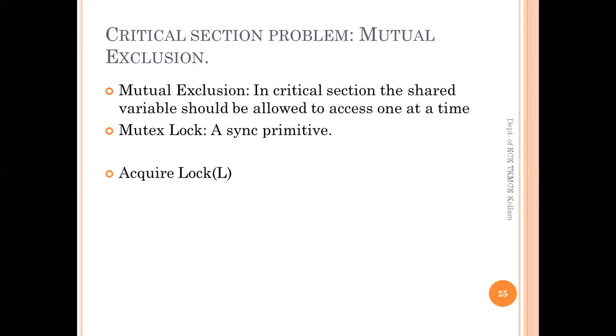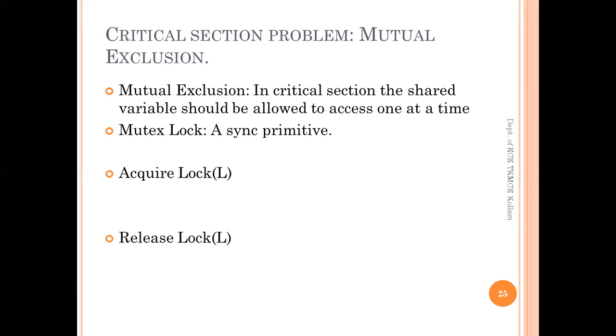A mutex lock is a data structure provided by the operating system, and its operations are controlled by the operating system. The two operations of a mutex lock are acquire lock and release lock.